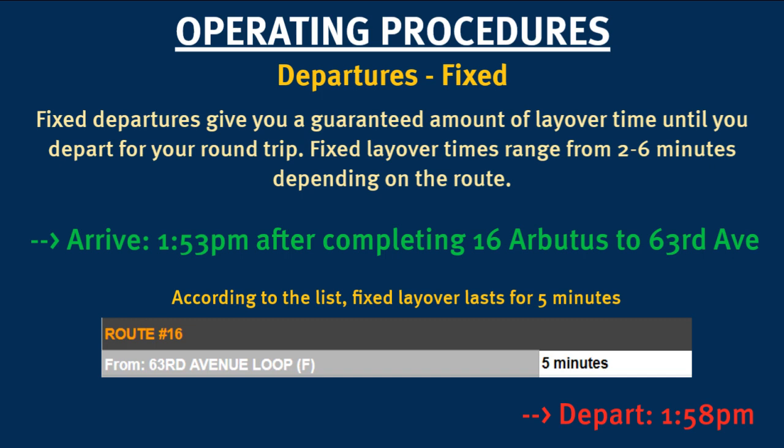Let's say we were running the 16 Arbutus to 63rd Avenue, and we arrived there at 1:53 p.m. As we check the list of departures and pinpoint our route and terminus, we can see that we have a fixed layover of 5 minutes. 5 minutes after 1:53 p.m. is 1:58 p.m., which is the time we would depart.